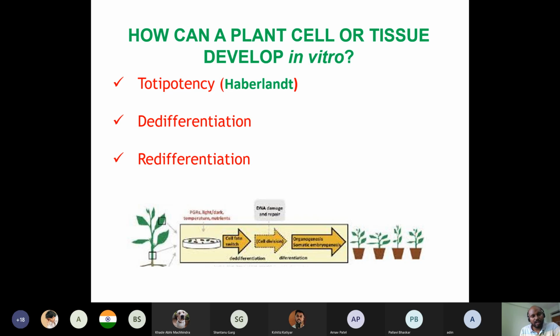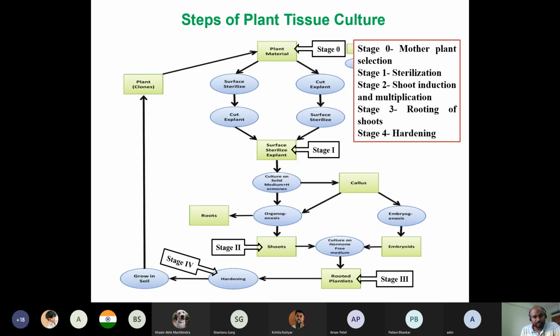So what are the steps? First you have to identify one healthy plant material. Healthy is very important, because you will take the material from that healthy plant. The plant must be healthy, disease free, and it should be in a good condition.